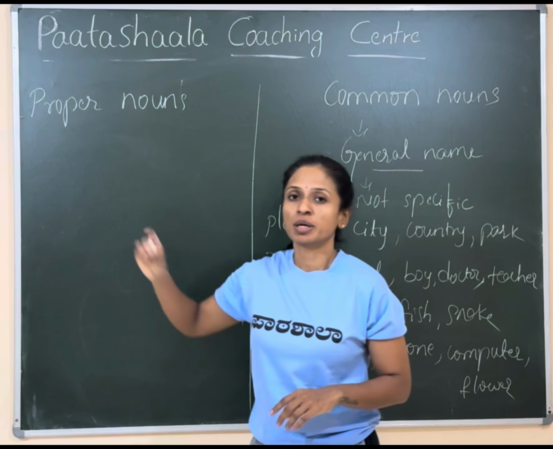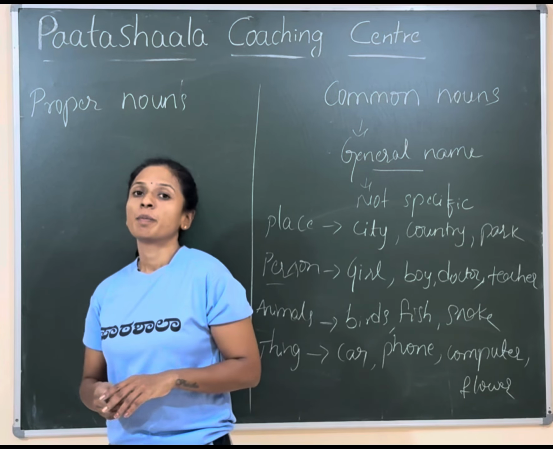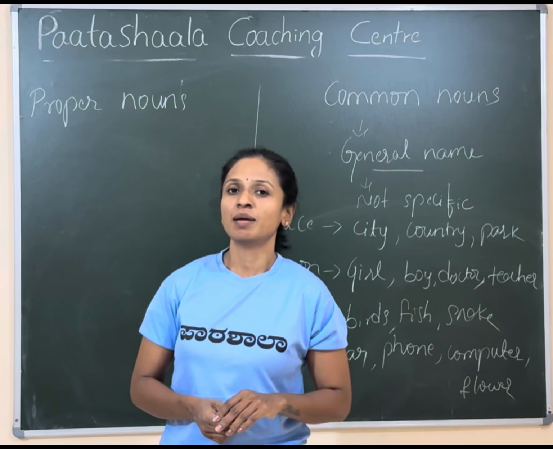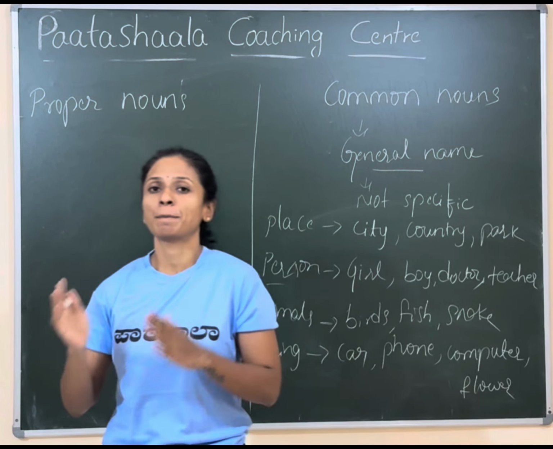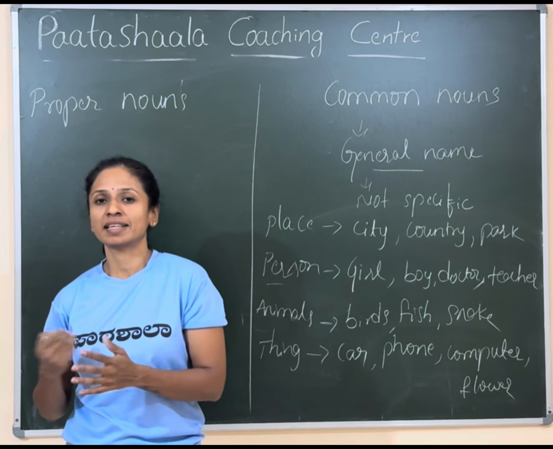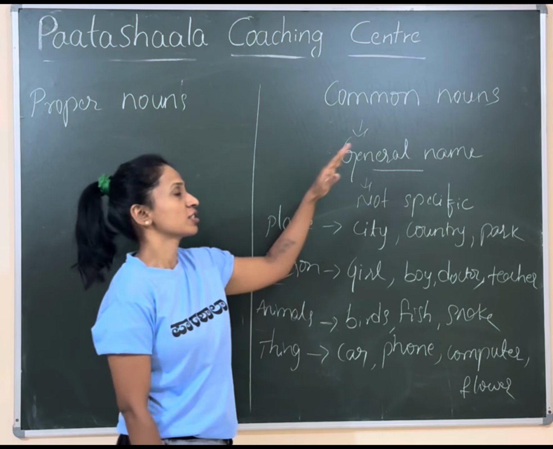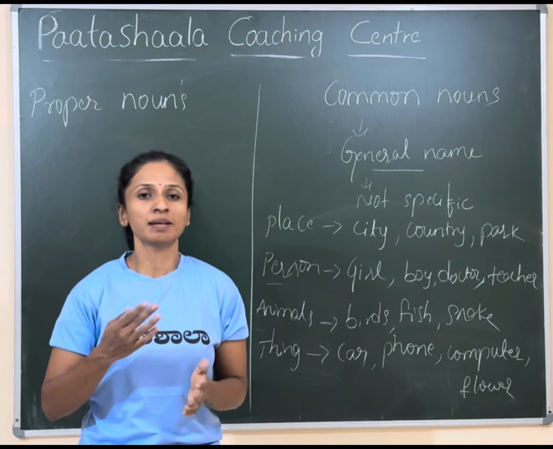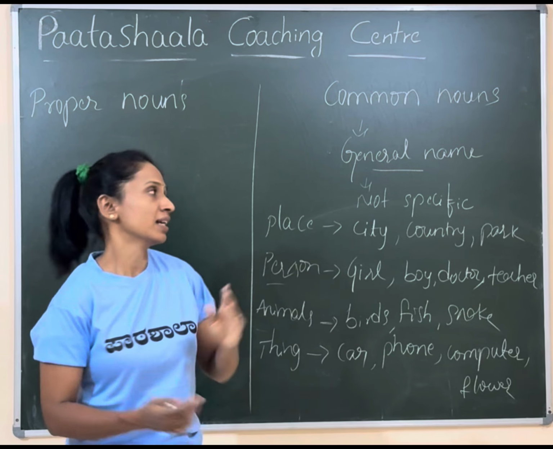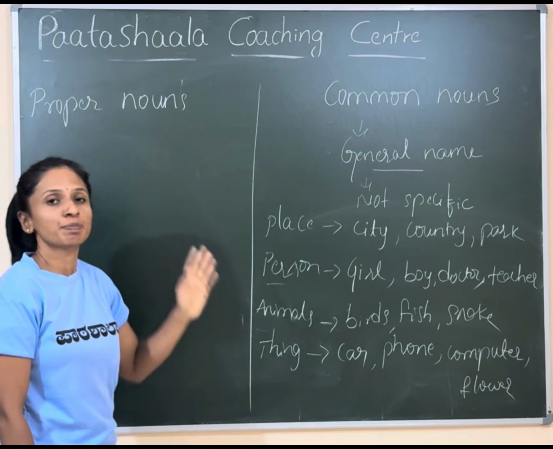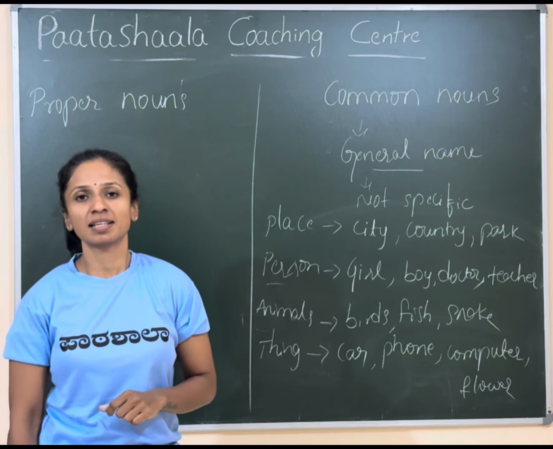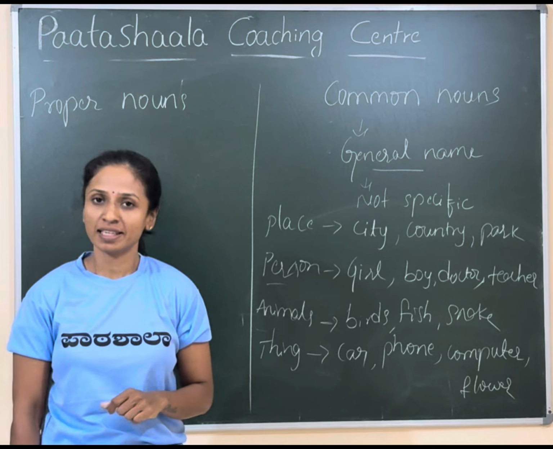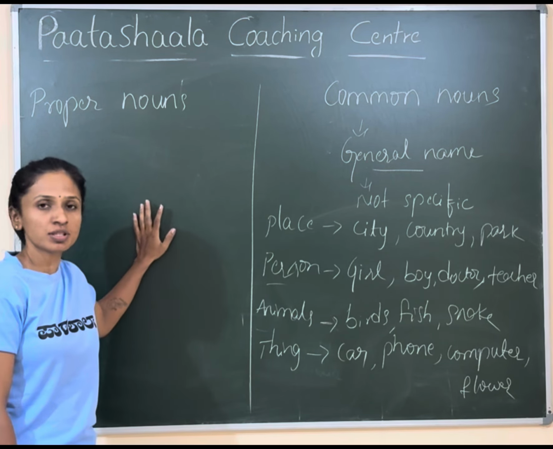Only in this case do common nouns have a capital letter. Now we move on to proper nouns. What are proper nouns? A proper noun is the name of a specific person, place, animal, or a thing. Whereas a common noun is a general name given for a person, place, animal, or a thing, in the proper noun, a specific name is given.